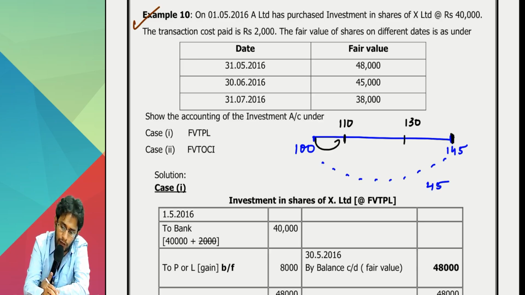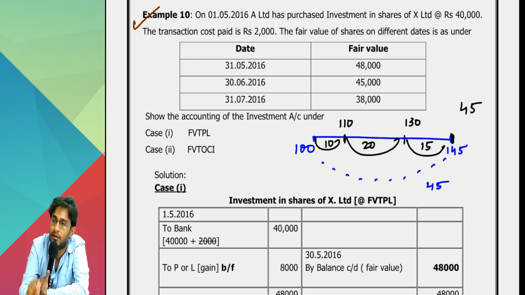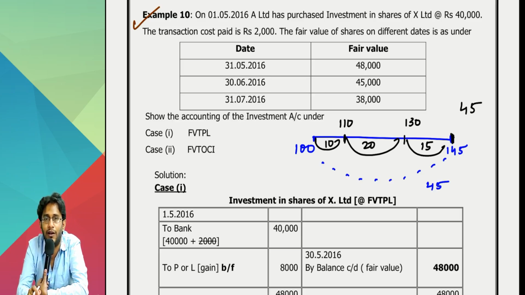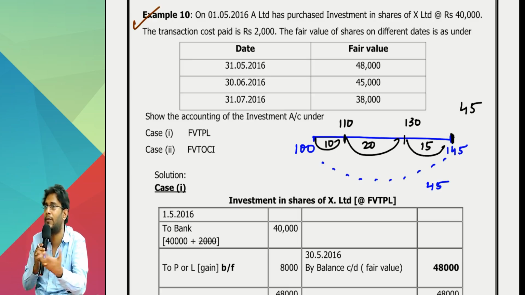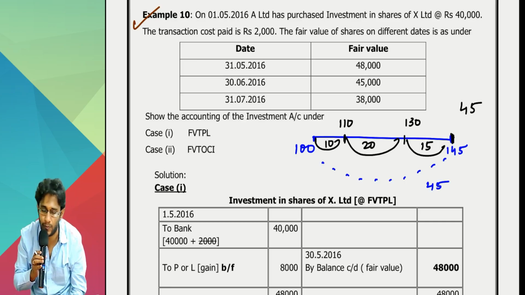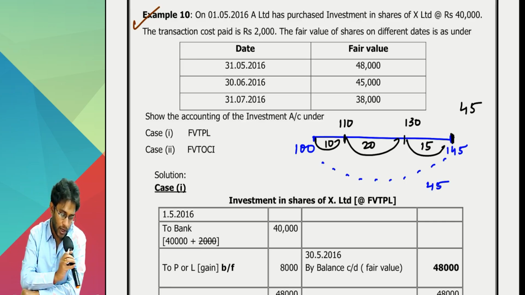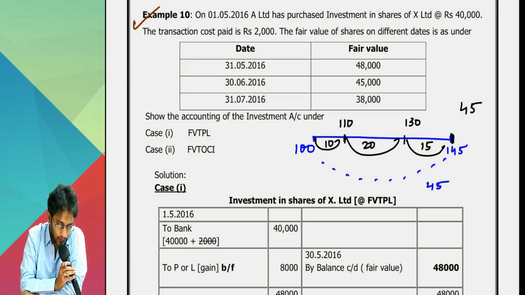Here the gain would have been 10. Here to here gain is 20. Here to here gain is 15. Ultimately gain is 45. Even if you do fair valuation every second, overall gain will be the same only. So it doesn't matter when you do fair valuation. Ultimately, on the balance sheet date definitely you have to do it. That's the point. Anyway, show the accounting of the investment under FVTPL and FVTOCI.